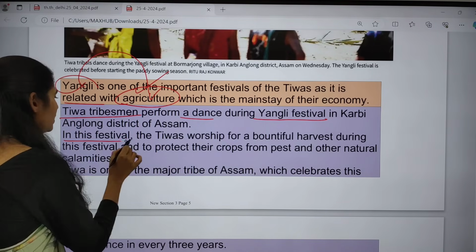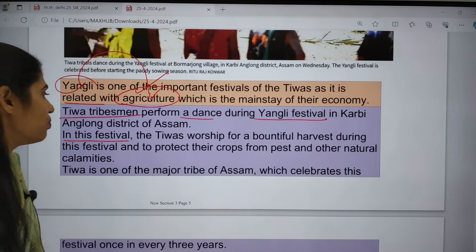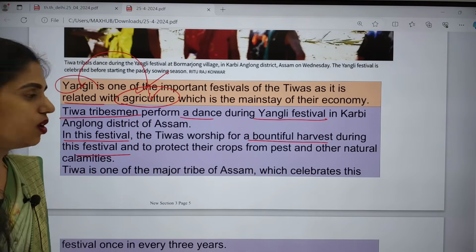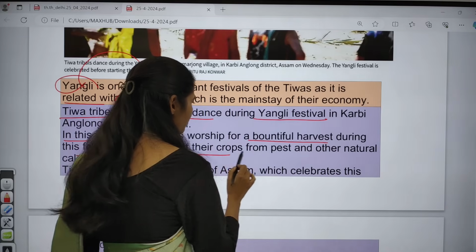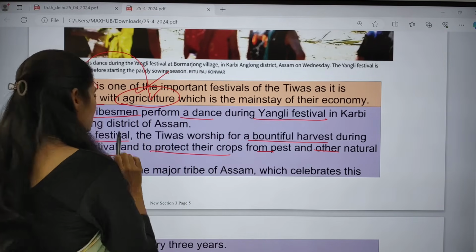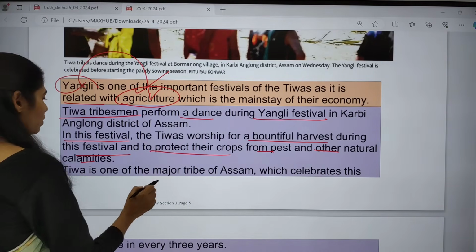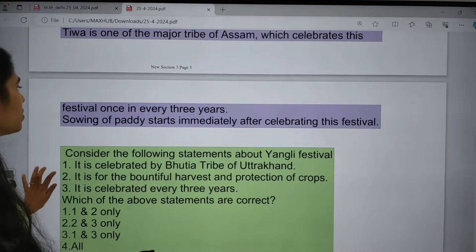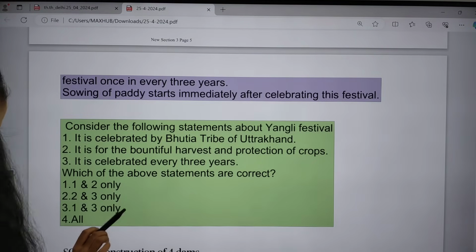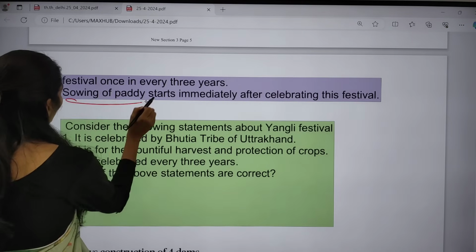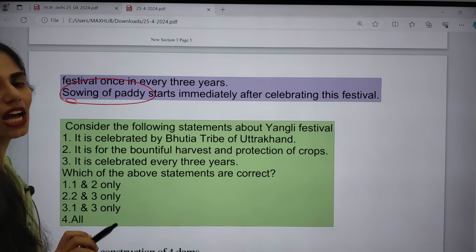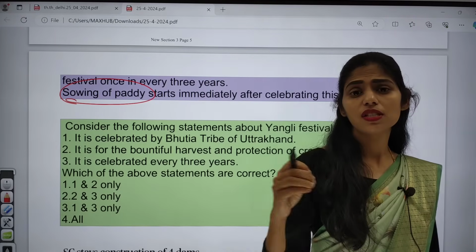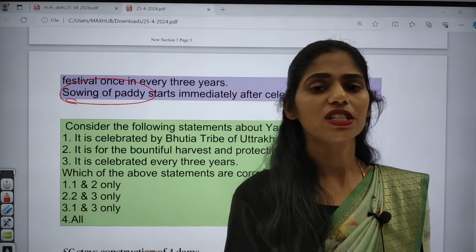In this festival, Tiwas worship for a bountiful harvest and to protect their crops from pests and other natural calamities. Tiwa is one of the major tribes of Assam and they celebrate the festival once every 3 years. Sowing of paddy starts immediately after celebrating this festival.